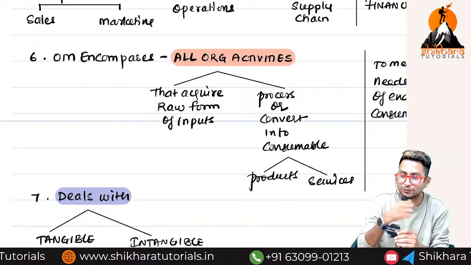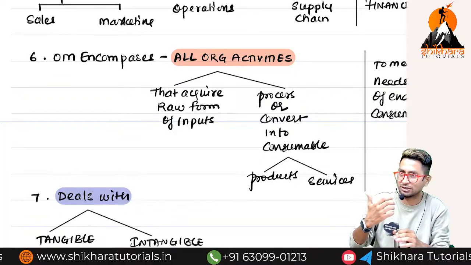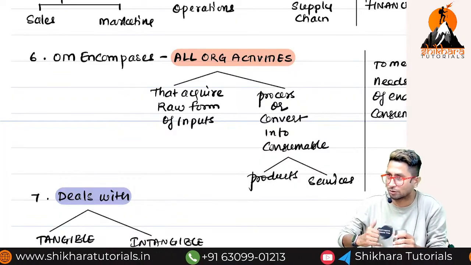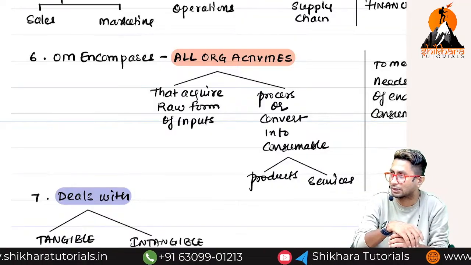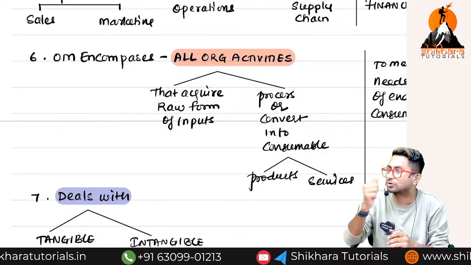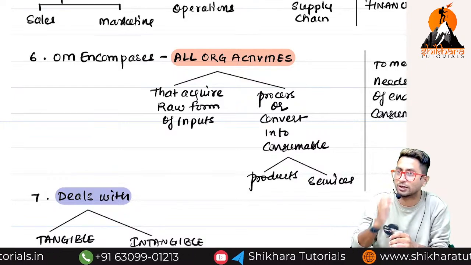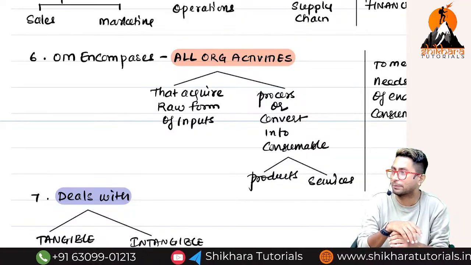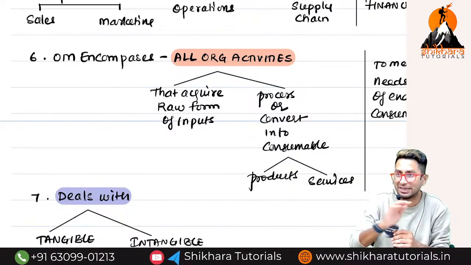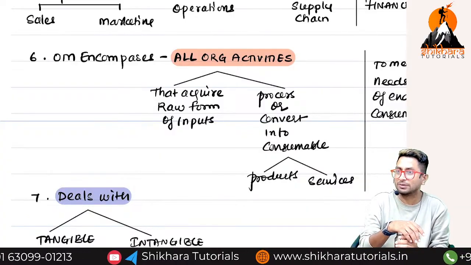Because of this, is my business getting impacted? Then what should I do? Should I just leave it as it is? If a customer calls and tells me where is my product, should I tell him, sir, because of strike we are unable to deliver? Customer is least bothered. Customer is least bothered. Customer what tells? That is not my problem. Simple. I want my product to be delivered on time. Then what? Should I have a backup plan or not? That is nothing but operations management.